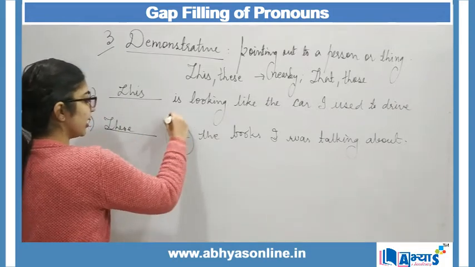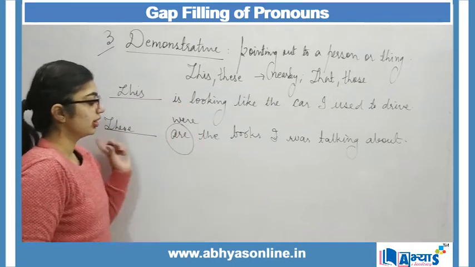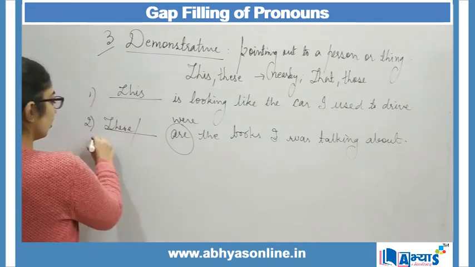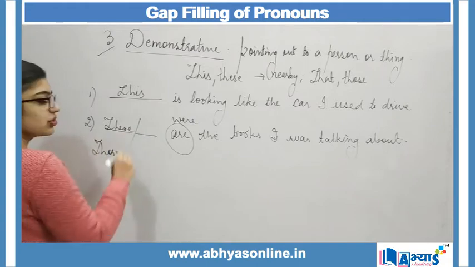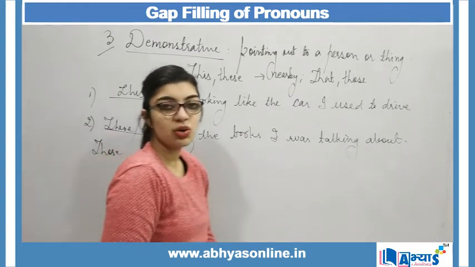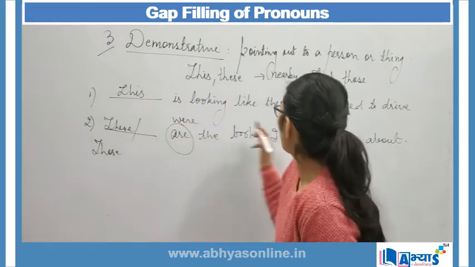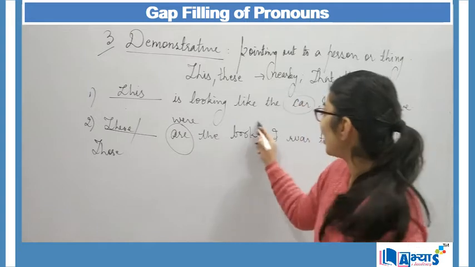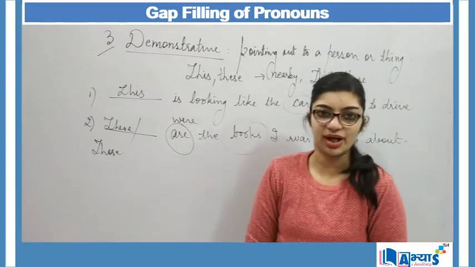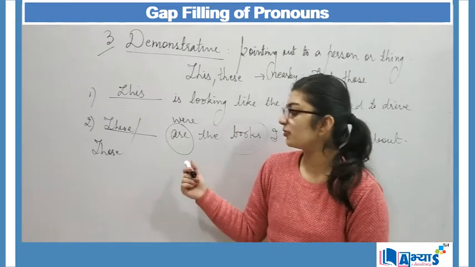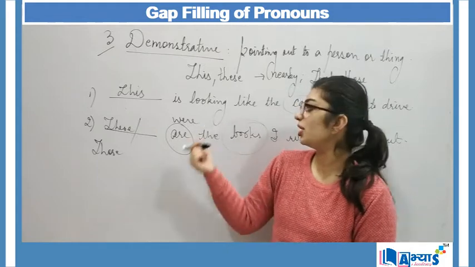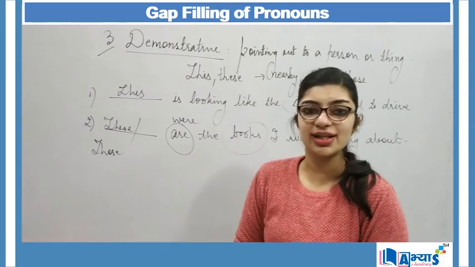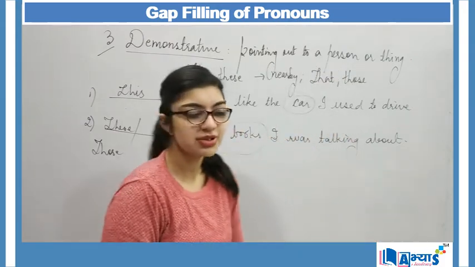But when I say were, dash were the books I was talking about, then I can also say those were the books I was talking about. So understood? I am using this when there is a singular object. I am using these or those when there is a plural object, right? For plural we make use of these or those, and for singular we make use of this or that. This is an example of demonstrative pronouns.